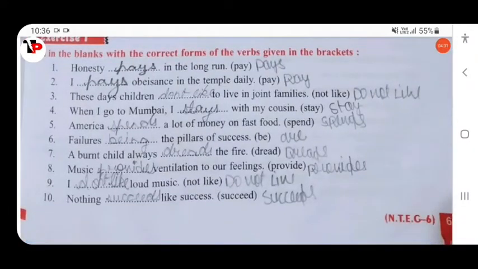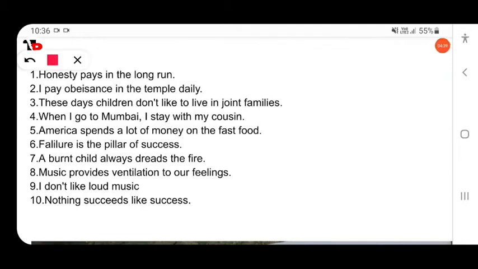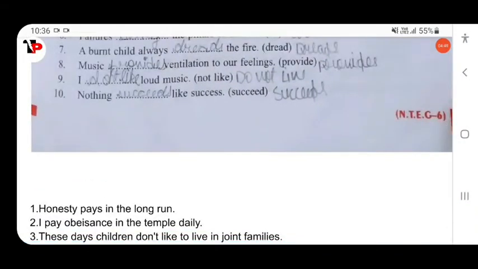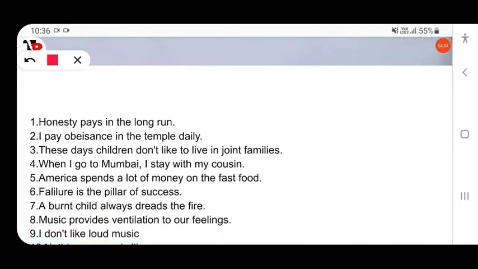Then next, a born child always dreads. Here it is third person singular. A born child always dreads. Here s is added. Then next, music dash ventilation to our feelings. Music provides. Here it is singular. According to the subject, the verb must be singular, so the subject must agree with the verb. Music provides ventilation to our feelings.